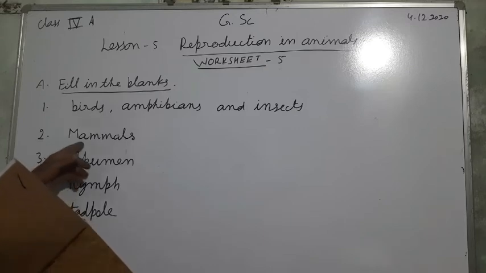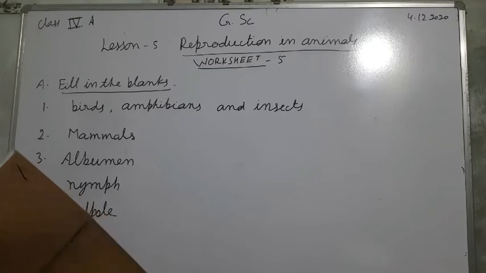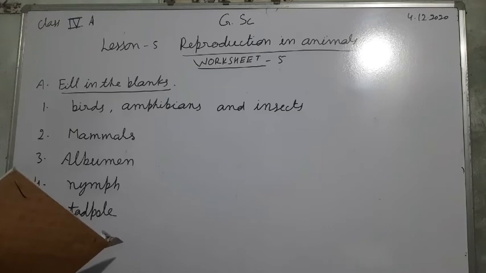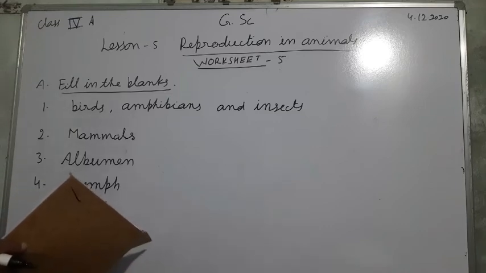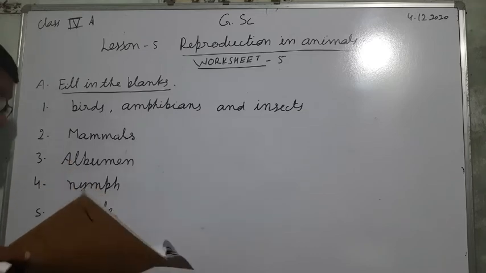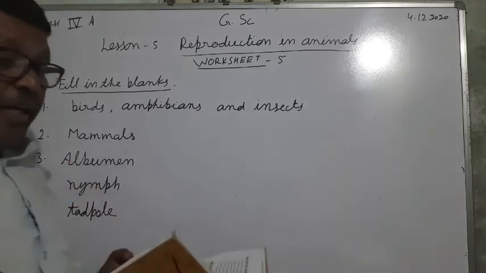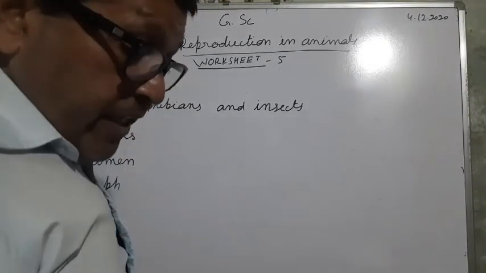Now second, mammals give birth to young ones, and third, albumin protects the embryo and gives water to it, and fourth, the larva of a cockroach is known as nymph, and fifth, the tailed aquatic larva of a frog is known as tadpole. So now next we have to see tick the right answers.